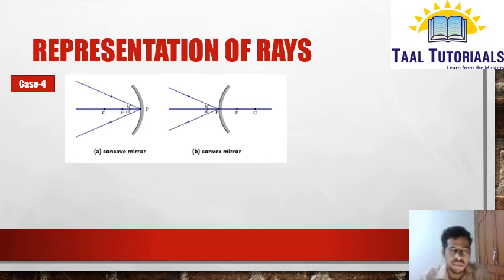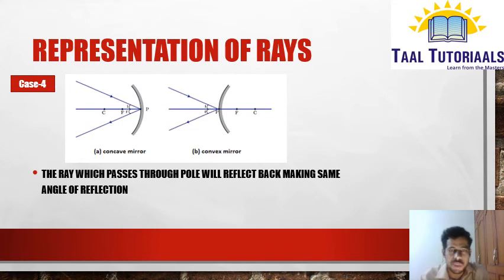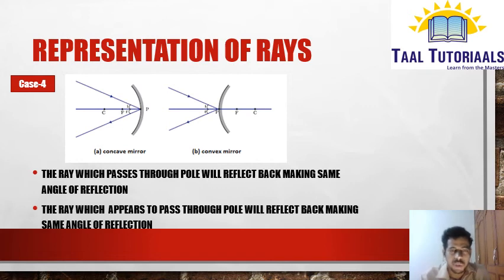If you draw a line from the center of curvature to the pole, it coincides with the principal axis. So a ray which passes through the pole will reflect back, making the same angle of reflection. In the convex mirror case, a ray which appears to pass through the pole will also reflect back, making the same angle of reflection.